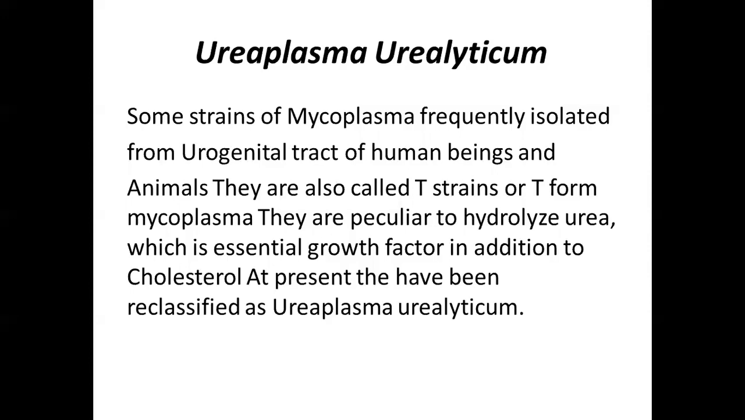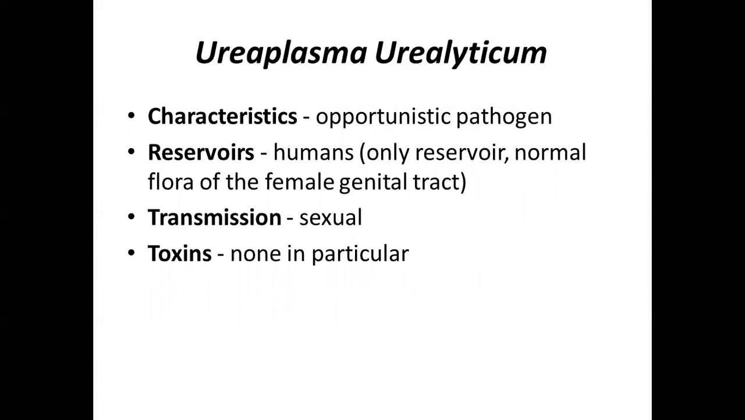So mainly Ureaplasma urealyticum you can isolate from the urogenital tract of human beings or animals. They are particularly peculiar in hydrolyzing urea, which is needed along with cholesterol. Then the characteristics of Ureaplasma urealyticum: it is a possible opportunistic pathogen, the reservoir is human only, and transmission is by sexual contact.